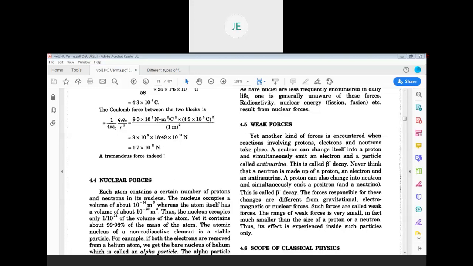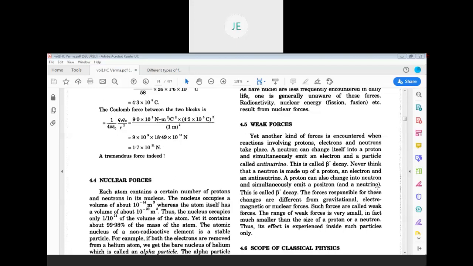Macroscopically speaking, gravitational force will be there. From an atomic, charge point of view, there is a Coulomb force, the electromagnetic force. From the nucleons point of view, there are nuclear forces. And if you decrease the size further and observe only the neutron or a proton, there are again forces within the neutron and proton. Those are called weak forces, and you can observe that a proton can also change into a neutron and simultaneously emit a positron and a neutrino.